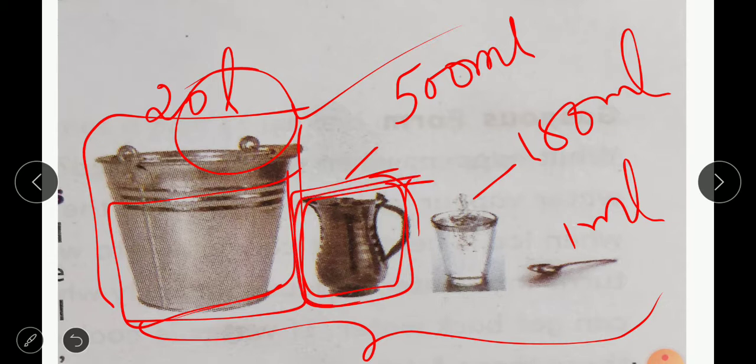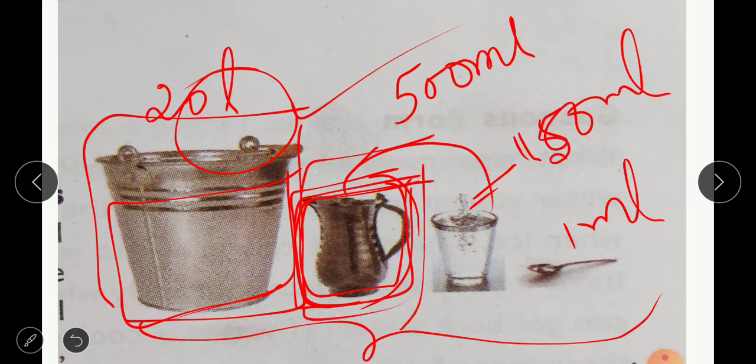And why are we getting this much? Then why only 3%? I will tell you, children. This is the fresh water which we will be taking, and if you transfer it into the glass, only 150 ml of water will be there. And what about the remaining 350 ml of water, children?